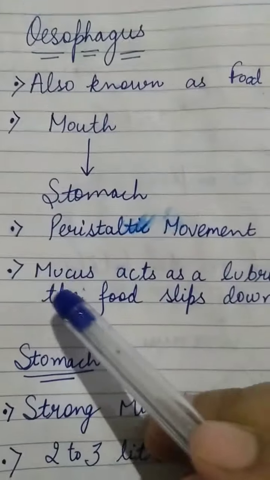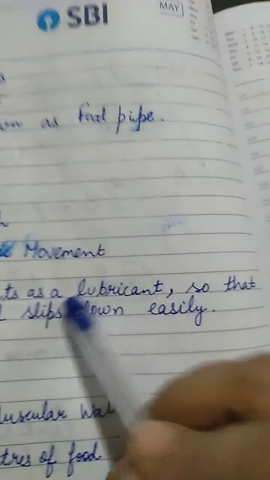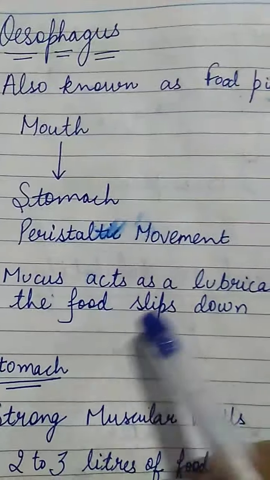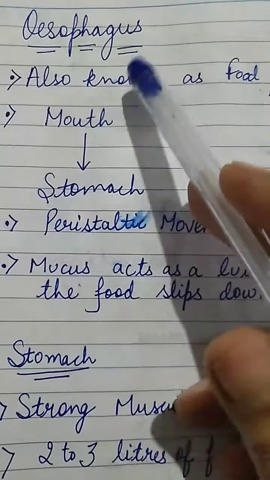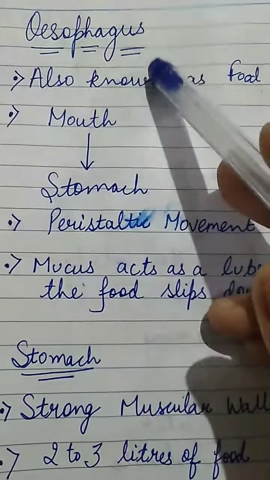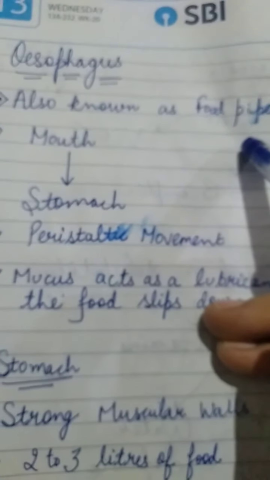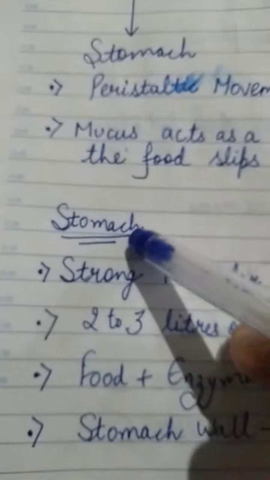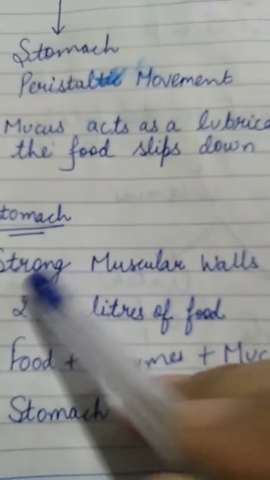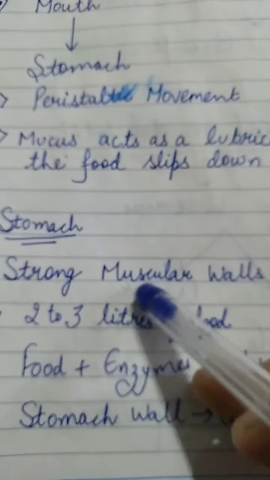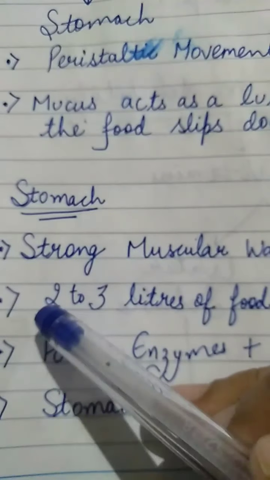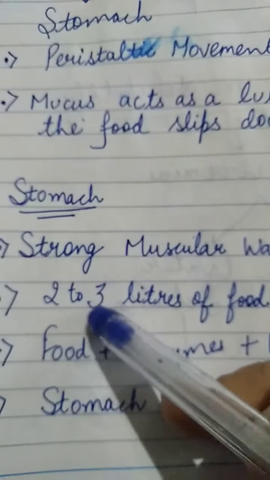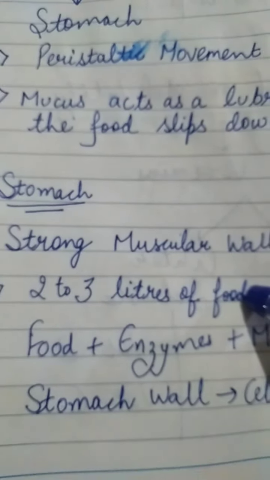Okay students, the mucus present in the walls of the oesophagus is a lubricant so that the food slips down easily. The oesophagus is the food pipe. Now coming to the next organ, that is the stomach. The stomach is a strong muscular organ. It has strong muscular walls. It can contain about 2 to 3 liters of food.